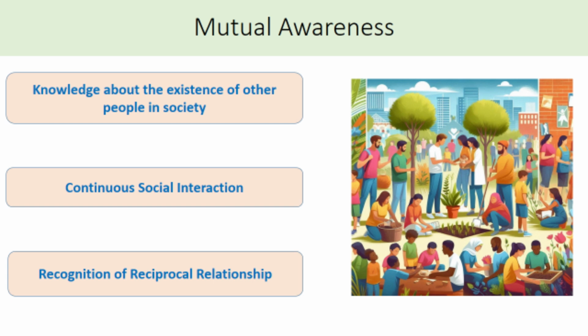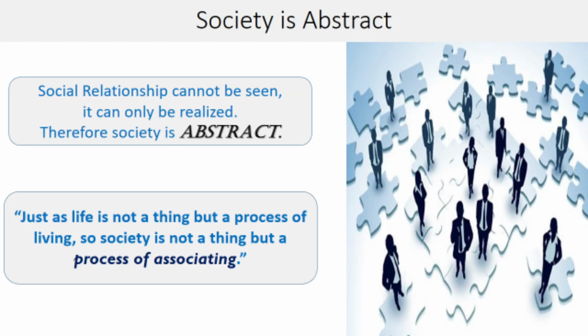Next, we have society is abstract. Now, the word abstract means anything that is not visible. If society is a web of social relationship, the relationship is not visible, hence, the society is not visible. Therefore, society is considered to be abstract. For a better comprehension, it can be inferred that just as life is not a thing but a process of living, so society is not a thing but a process of associating or interaction.